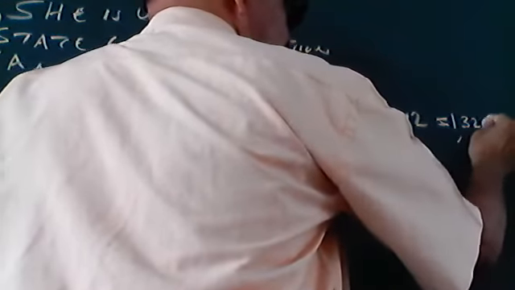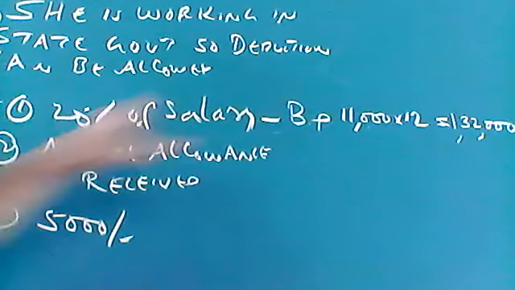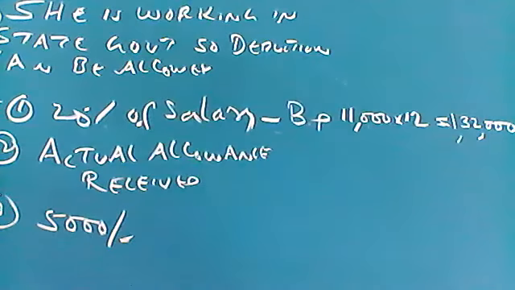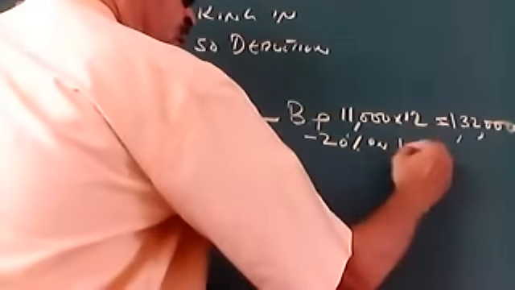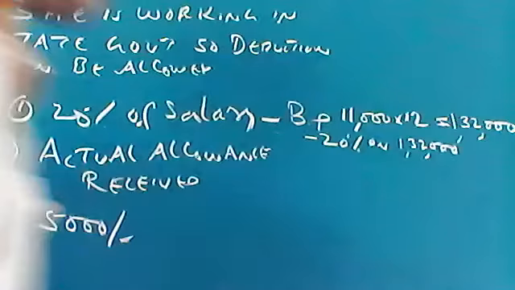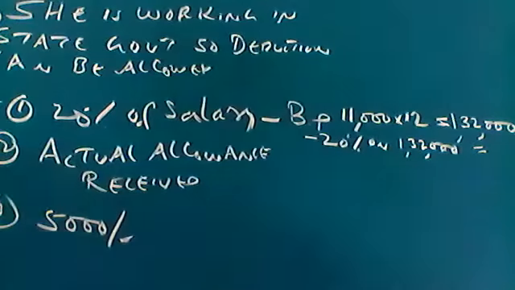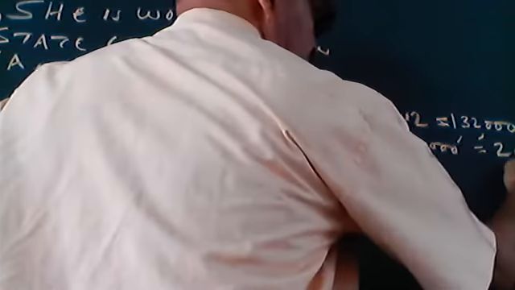Now, salary is equal to basic pay only. Basic pay is 1,32,000. What is 20% of 1,32,000? It comes to 26,400. So 26,400 is the first figure. 20% is equal to 26,400.